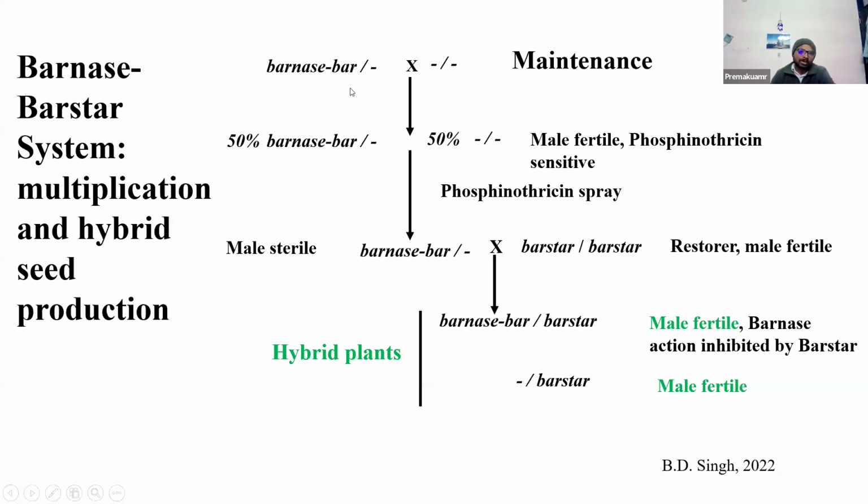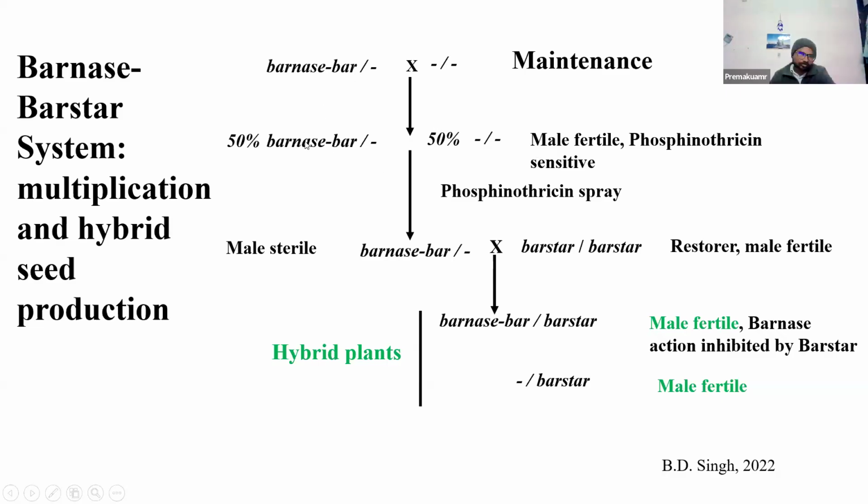For example, if you introduce the Barnase construct into the plant, the plant will become male sterile. If you introduce nothing, it is just a maintainer line. Then you cross the normal line with this Barnase transgenic line, and you produce 50% Barnase line and 50% normal line. This normal line doesn't have any bar gene. The bar gene is the gene which confers resistance to the phosphinothricin herbicide. Plants that do not contain the transgene along with the bar gene are sensitive to phosphinothricin. When you spray the herbicide, all your fertile plants will get eliminated. Only transgenic plants will remain.